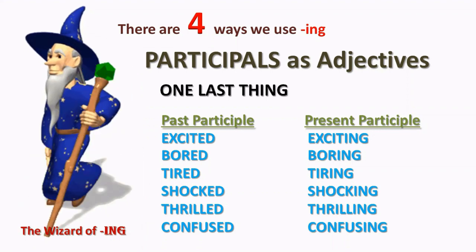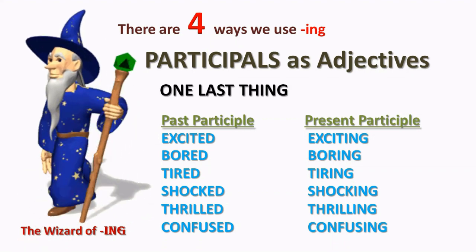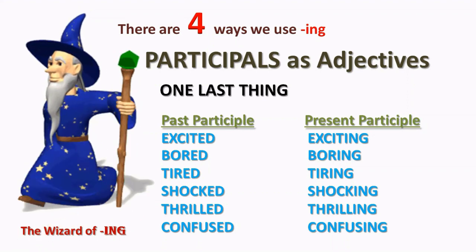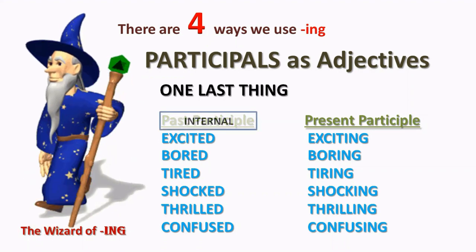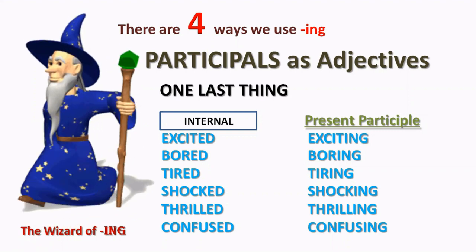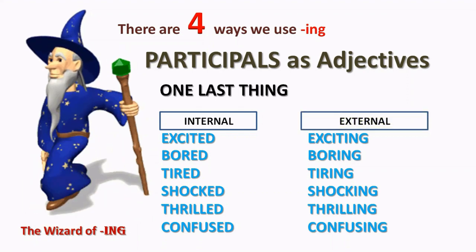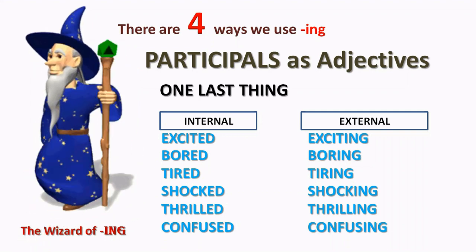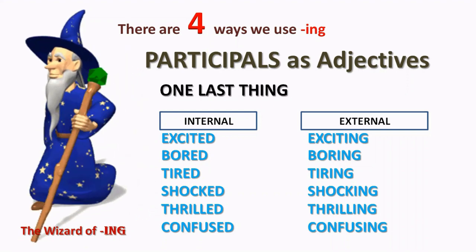Now, people quite often have difficulty understanding exactly how these work and what the relationship is between them. What's the relationship between excited and exciting, between shocked and shocking? Well, it's actually very simple. The past participle is always internal and the present participle is always external. I am excited. He is bored. They are tired. We're always talking about people. It's how we feel inside or how someone feels inside.